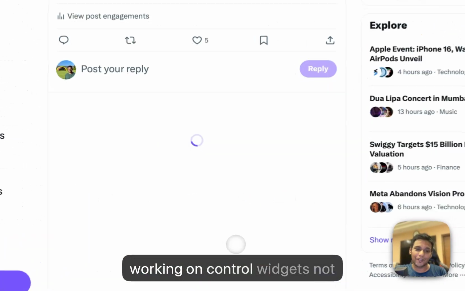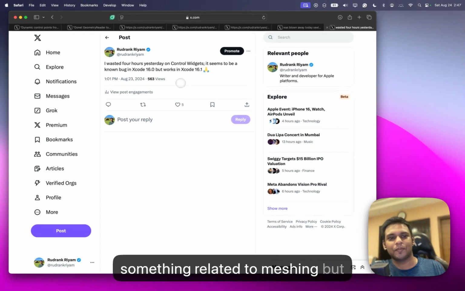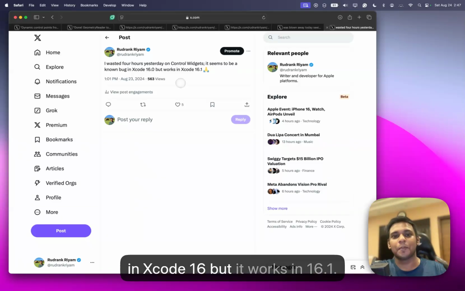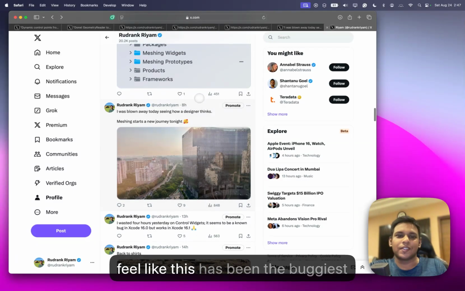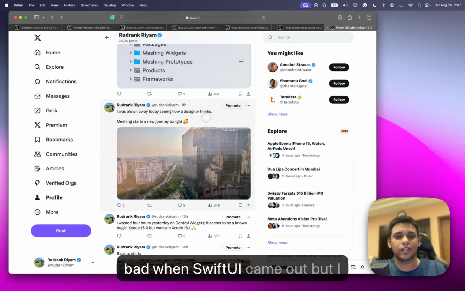The second thing was, no, not me. I wasted 4 hours yesterday working on control widgets, not something related to Meshing, but in the end, it was a known bug in Xcode 16, but it works in 16.1. I feel like this has been the buggiest release. I think 13 was also really bad when SwiftUI came out, but I think this is the second worst.